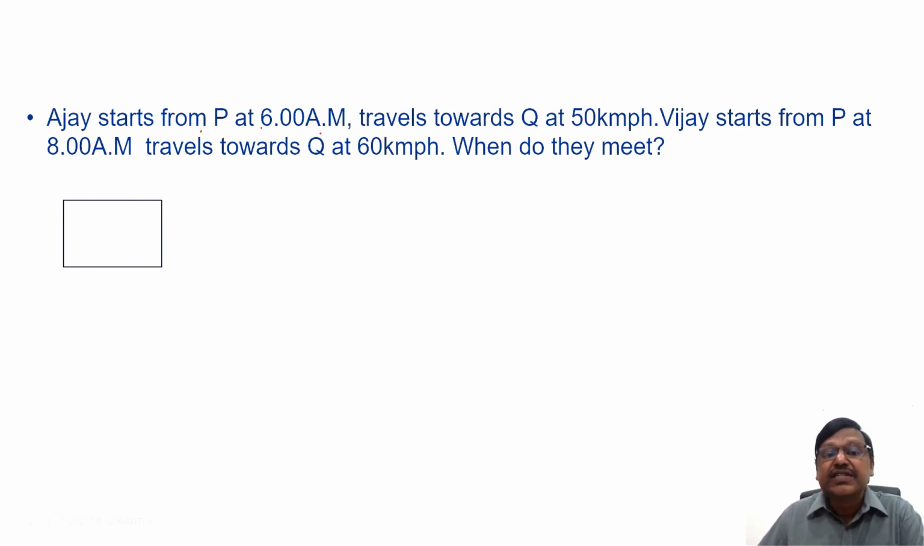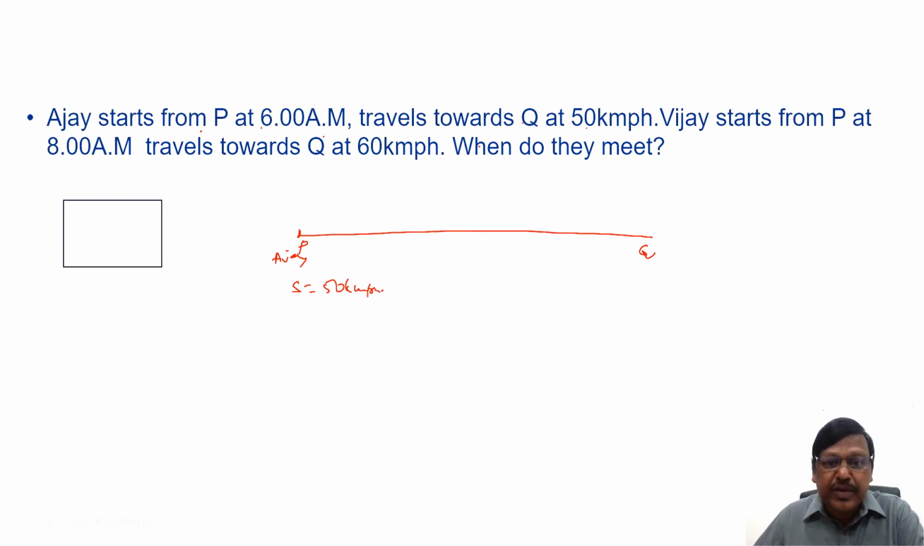Let's go to the next one. Ajay starts from P at 6 a.m. and travels towards Q at 50 kilometers per hour. Ajay starts from P and goes towards Q at what speed? At a speed of 50 kilometers per hour. At what time did he start? 6 o'clock, 6 a.m. And Vijay also starts from P. That's important. Both are traveling from the same point. But Vijay started at 8 a.m. And at what speed is Vijay traveling? He is also traveling towards Q, at 60 kilometers per hour.